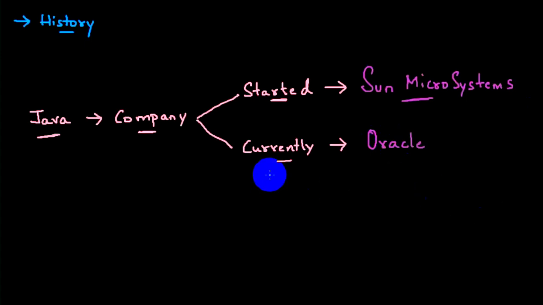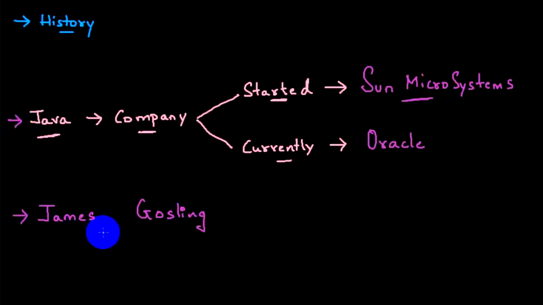But they sold it later. They sold it to a very huge database company, and what is the company name? Oracle. Oracle is the company who owns Java. Right now the owners of Java are Oracle. And if you get a job in Oracle, it's a very good position for you all. And the person who started Java is called James Gosling. He started the language called Java. Very famous language. Who started it? James Gosling.